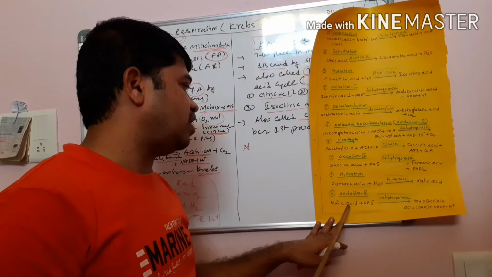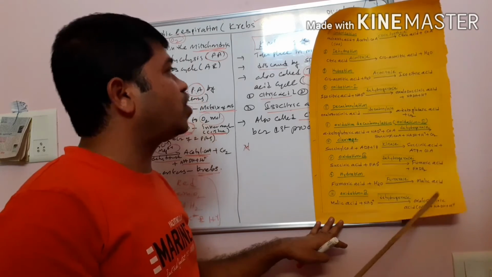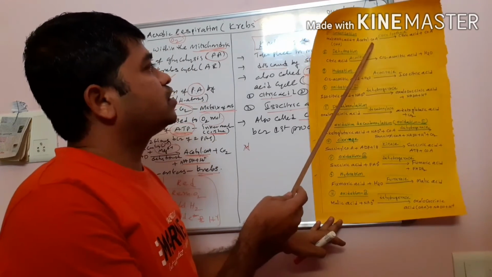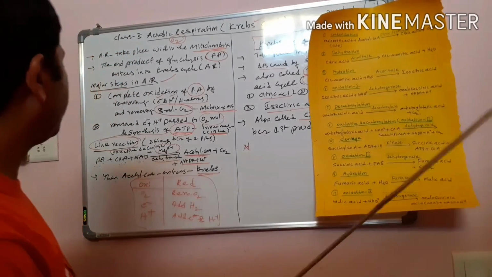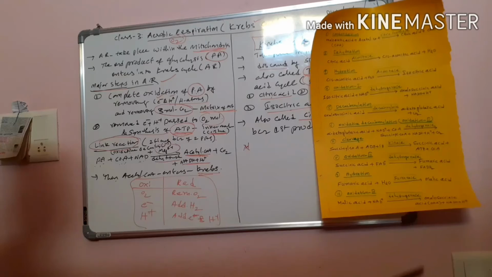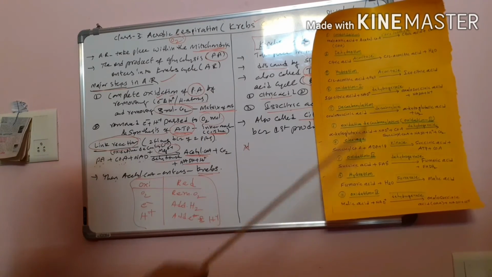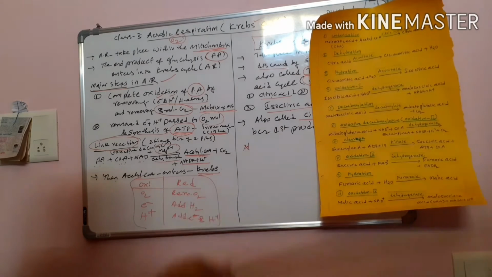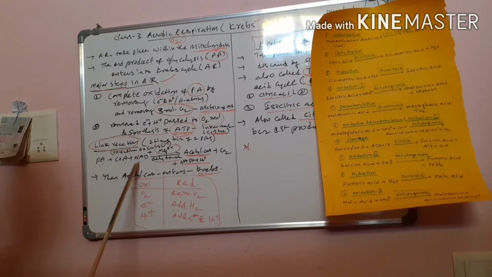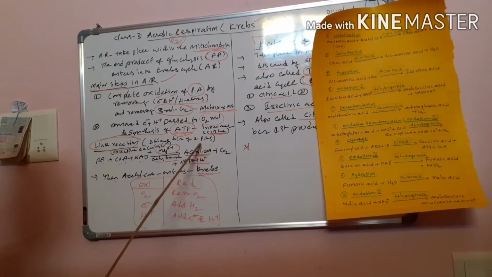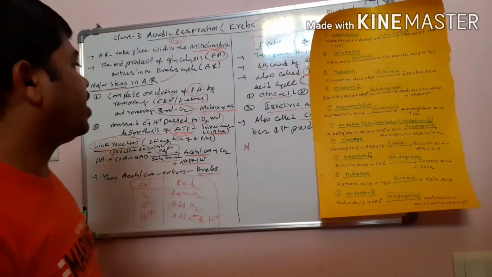Then malic acid is finally converted into what? Again OAA in the presence of dehydrogenase. Again OAA is mixed with acetyl CoA. And remember, during glycolysis how many pyruvic acids are formed? 2. That is why these steps take place 2 times, not 1. This reaction also takes place 2 times, because 2 pyruvic acids are formed during the glycolysis pathway.